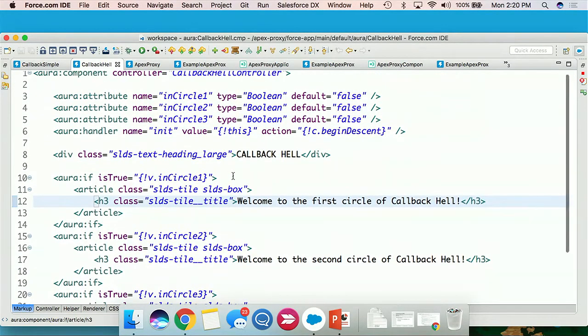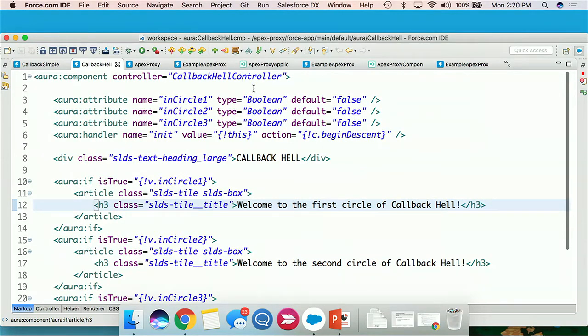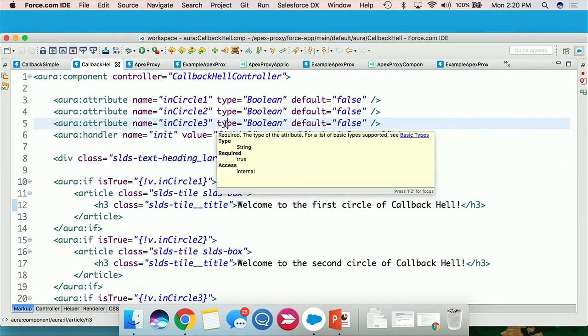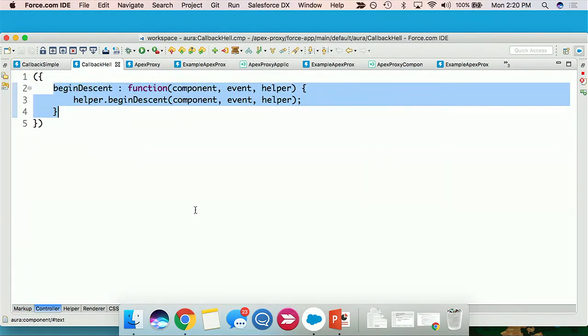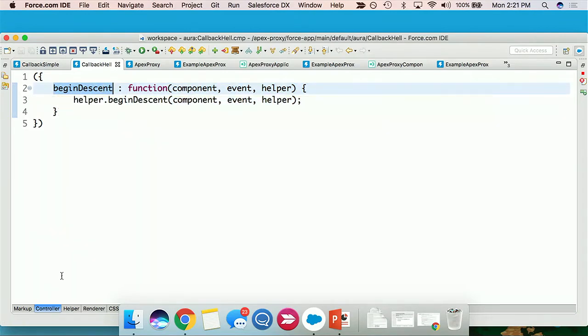This is my callback hell component. It's got a callback hell controller with a bunch of methods that take stuff back. I'm just still going to fill some attributes. Don't get carried away about what the Apex controller actually does. The controller of the Lightning component. Anybody read Dante's Inferno? We're going to go down, not 7 layers, but we'll go 3 layers of hell today. So we'll begin our descent with a call into my helper.